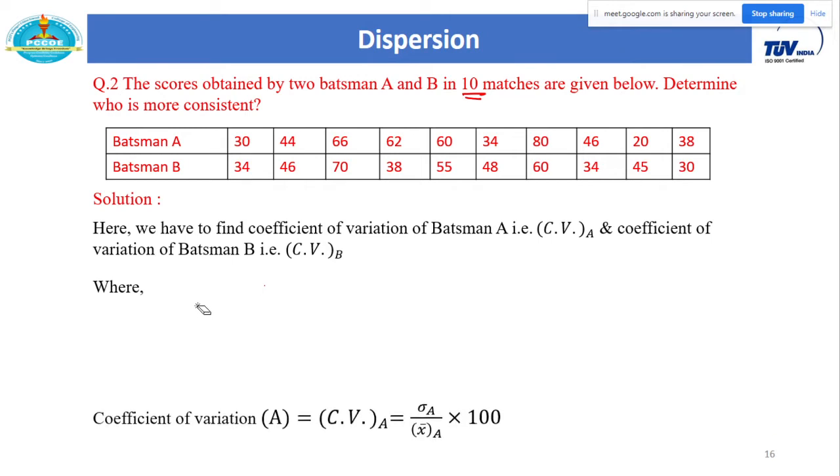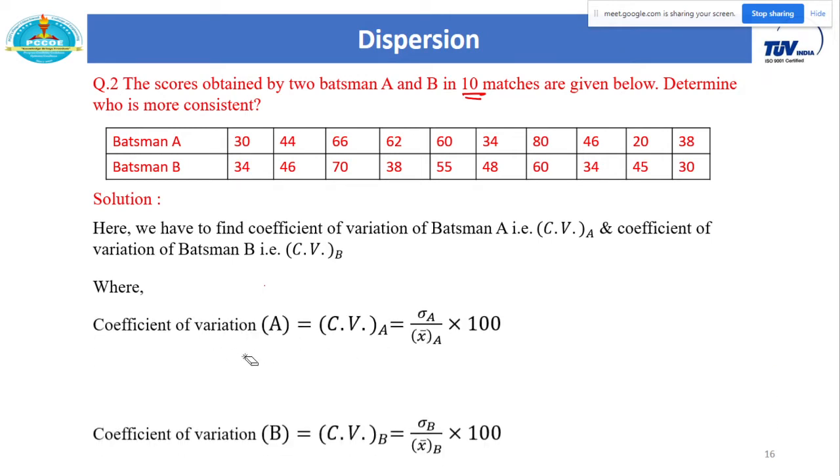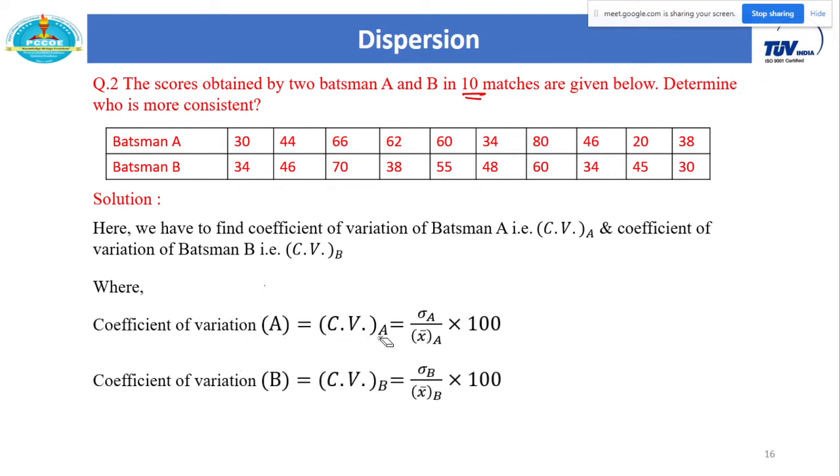So I will not explain in detail about the standard deviation and all. So CV of player A, what is the formula for coefficient of variation? It is actually standard deviation upon arithmetic mean multiplied by 100. So just calculate the standard deviation for batsman A, okay. In a similar way,